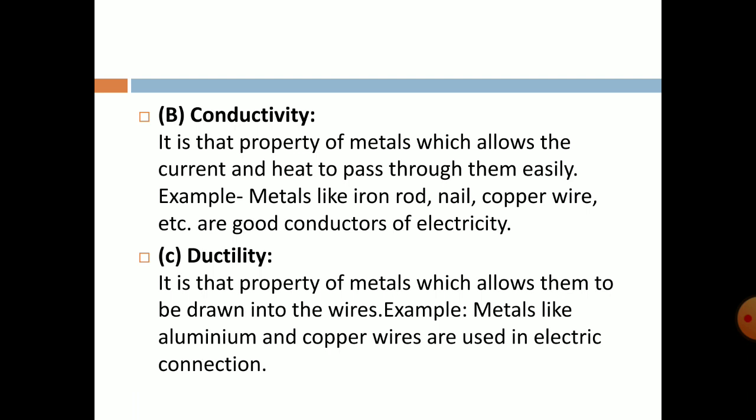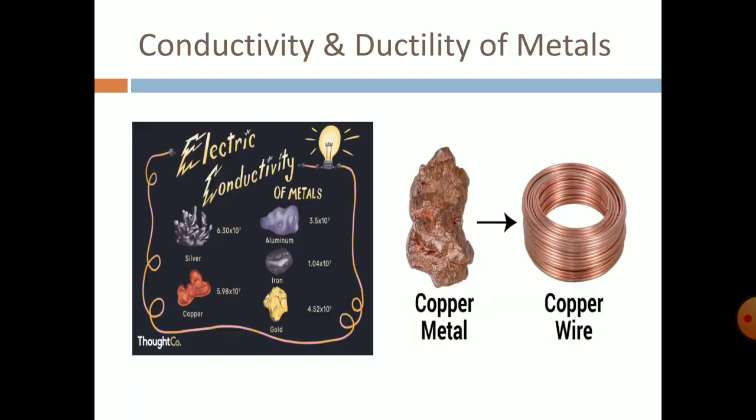Otherwise we can use silver, but what will happen is, now and then someone, like thieves, will come and take your wires away. Because it is a precious metal, you understand that silver is so precious. So that will happen, understand that.